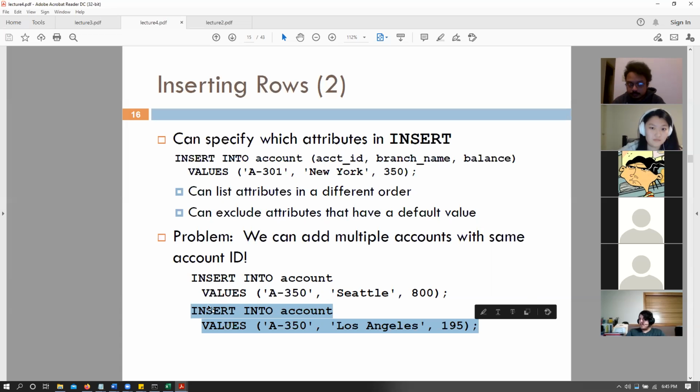And one more question. Every time we do the insert operation, will the new row be automatically added to the last row, or will it follow the order of account ID number? Very good question. Before I answer that, can anybody else answer the question? So the question is, if I add one row after the other, would it always follow the order of my account IDs, or would it be something else? Any answers for that?